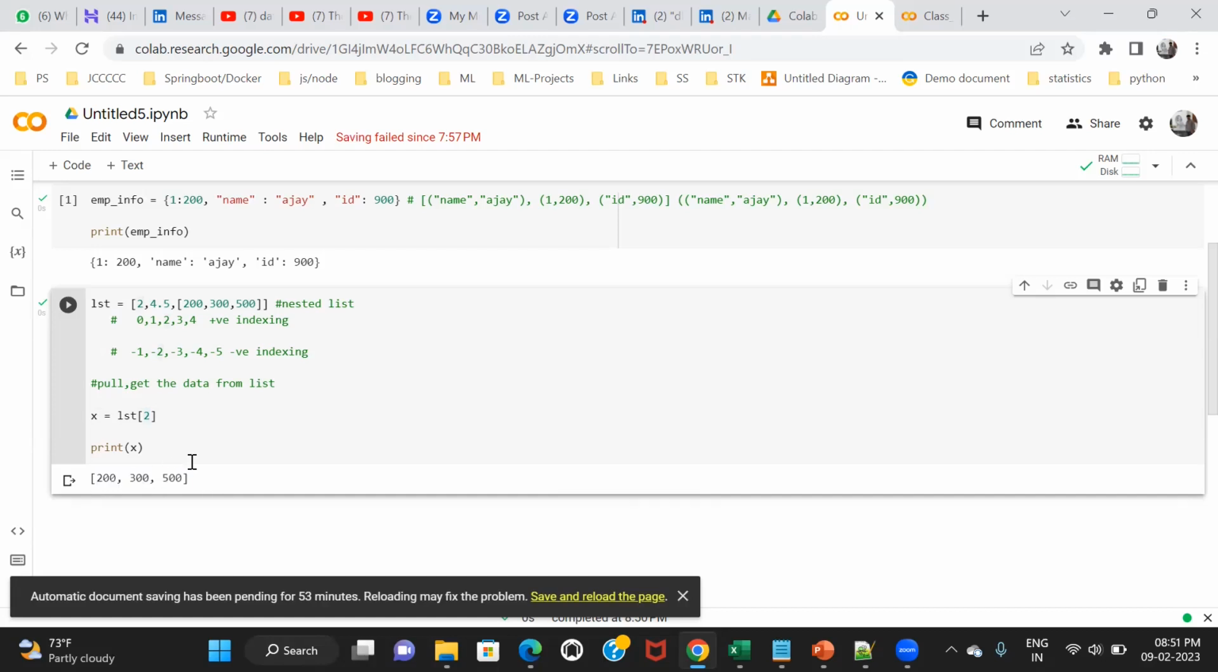So what is the index of 500 now in this list? 0, 1, 2. It's 2, right? So again use 2 here. That's all. It will give you 500.